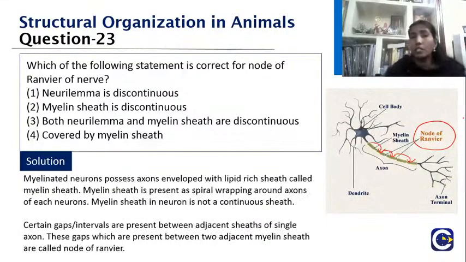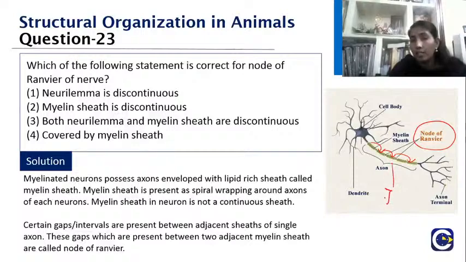The myelin sheath is discontinuous. It is a very lipid-rich sheath which wraps around the axon. It is not a continuous sheath, it is a discontinuous sheath, and at regular intervals you have the interruption called the node of Ranvier. So the action potential or nerve impulse, which starts from the initial segment of the nerve, can jump from one node to another node.